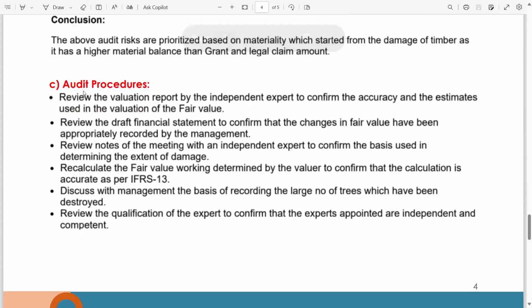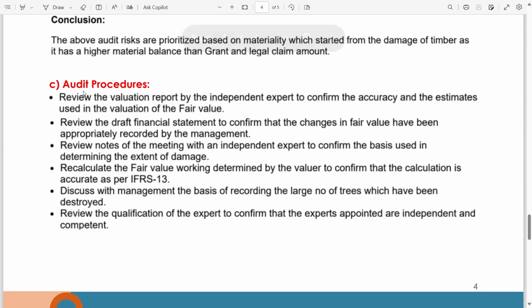Now, audit procedures. Review the valuation. Remember CASP: case specific, source, action, and purpose. Review the valuation report by the independent expert to confirm the accuracy and the estimates used in the valuation of the fair value. Review the draft financial statement to confirm that the changes in fair value have been appropriately recorded by the management. Review notes of the meeting with an independent expert to confirm the basis used in determining the extent of damage. Recalculate the fair value working determined by the valuer to confirm that the calculation is accurate.